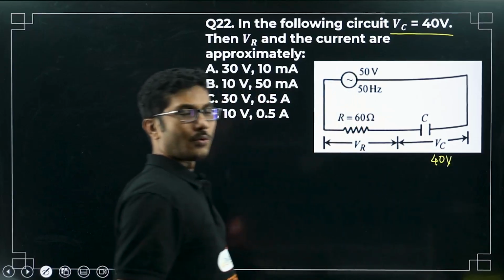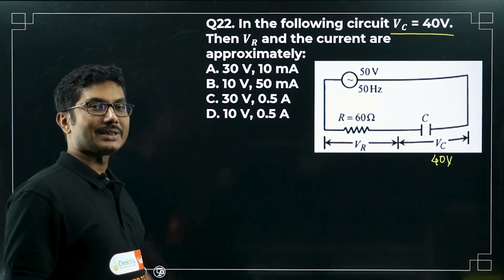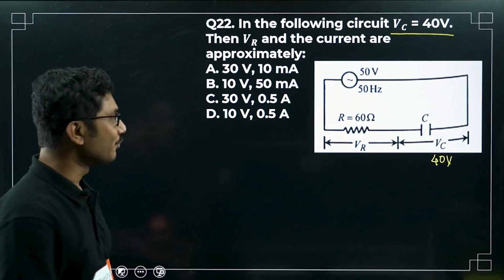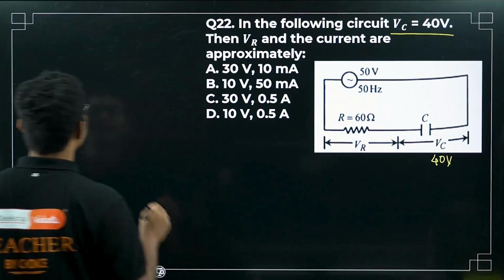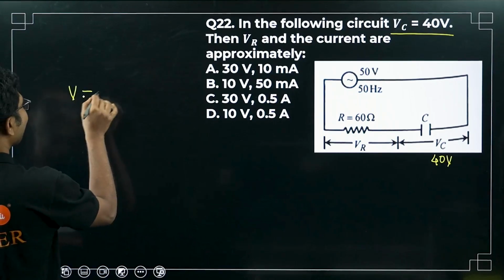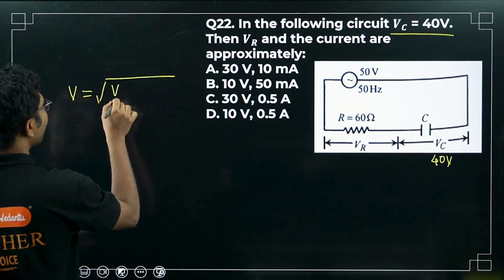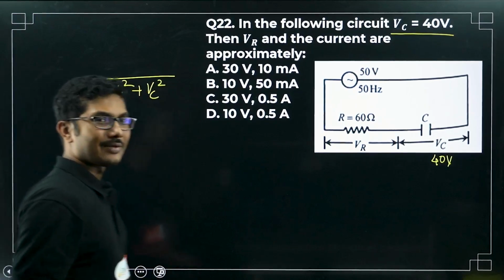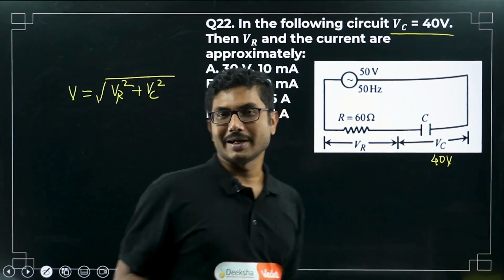Now what to do? Do we need to calculate the capacitance, etc., then find R? Are we so foolish? Obviously not. We will use the simple formula that V equals square root of VR square plus VC square. The rest of everything they have given is not required at all.